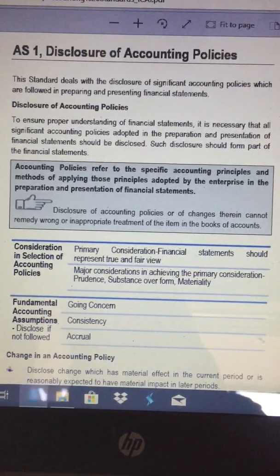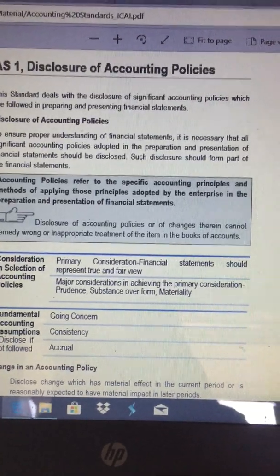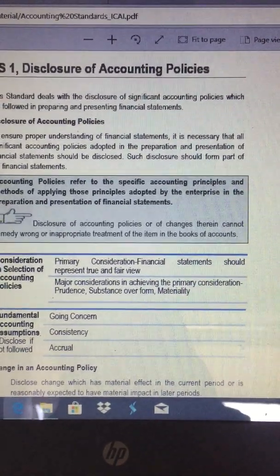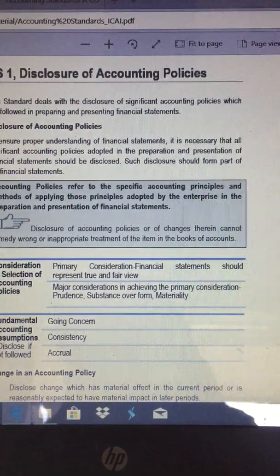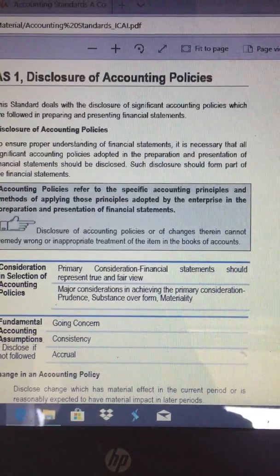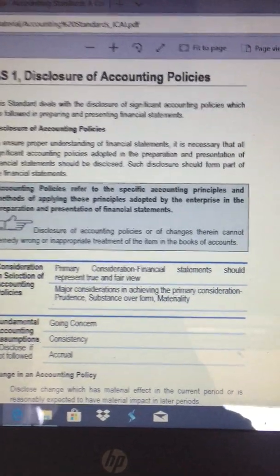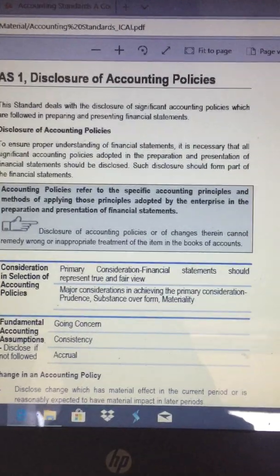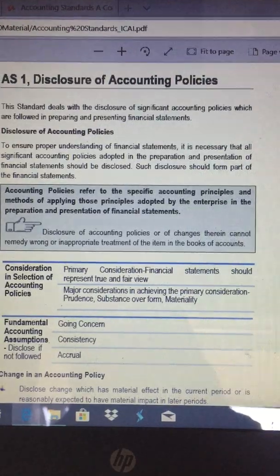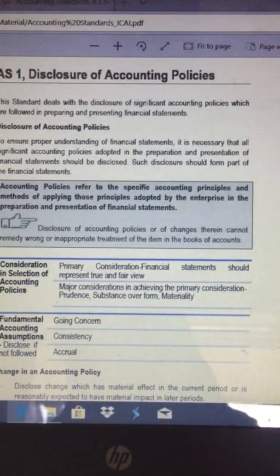So AS1 says disclosure of accounting policies. To disclose the accounting policy, first the accountant has to form an accounting policy. He needs to choose the accounting policy based on these three major considerations, that is prudence, substance over form, and materiality. And while choosing that accounting policy, one should consider that a financial statement will show a true and fair view of the business transactions.